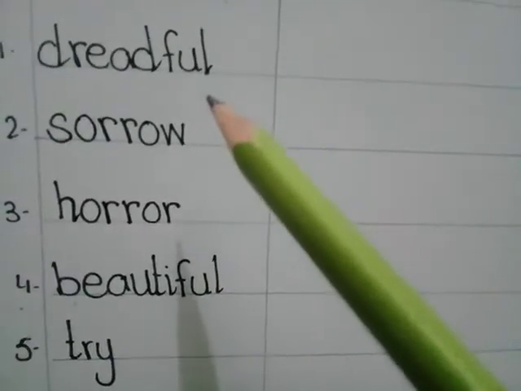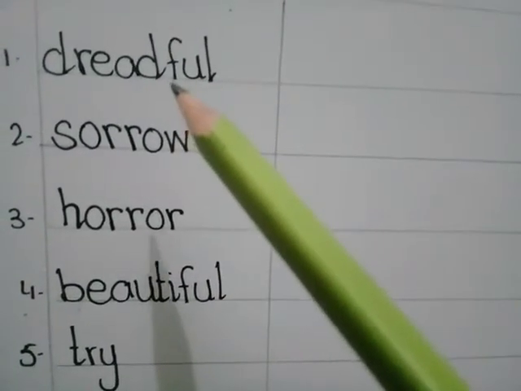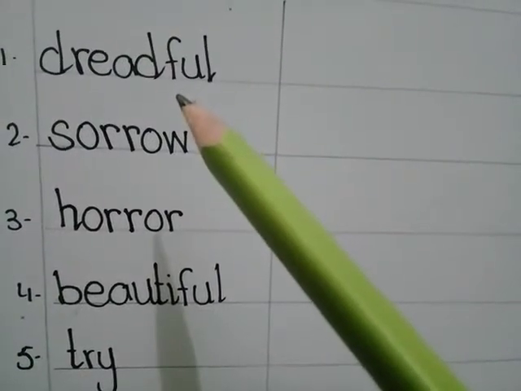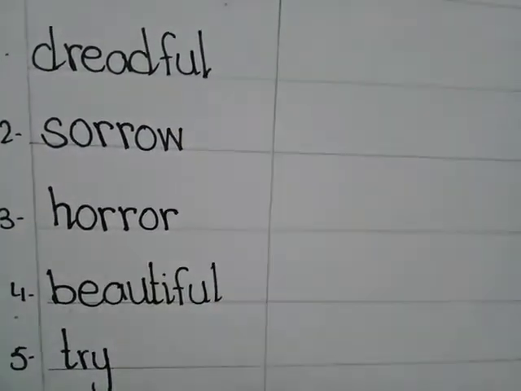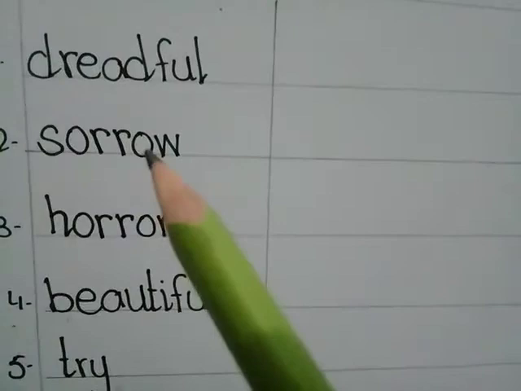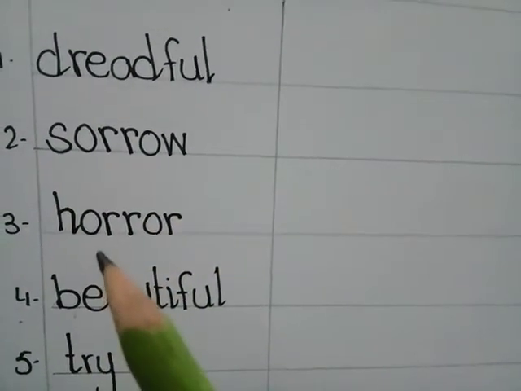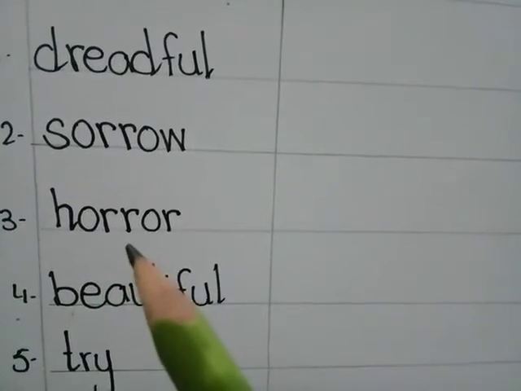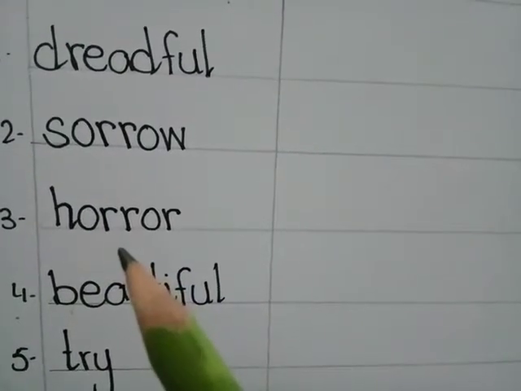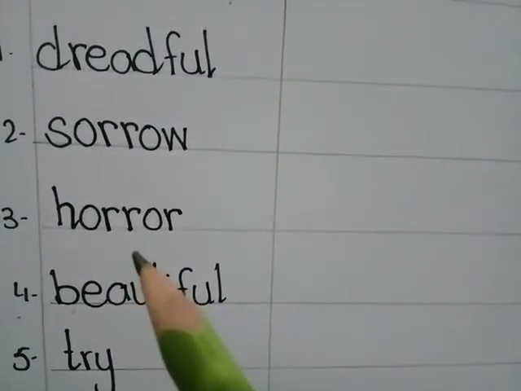So I will explain these words for you. First word is dreadful. And what is the meaning of dreadful? Dreadful means horrible. Second word is sorrow. And what is the meaning of sorrow? Sorrow means sadness. Third word is horror. And what is the meaning of horror? Horror means very strong feelings of fear.